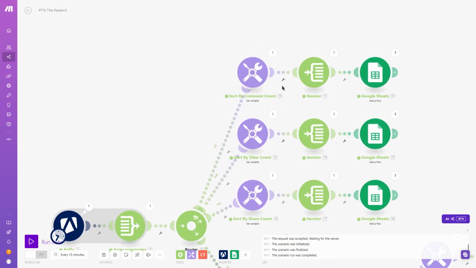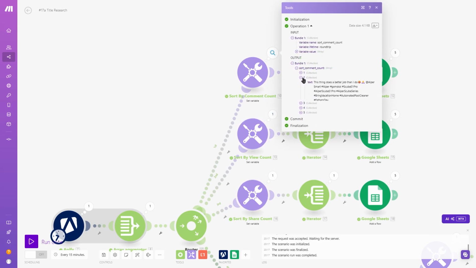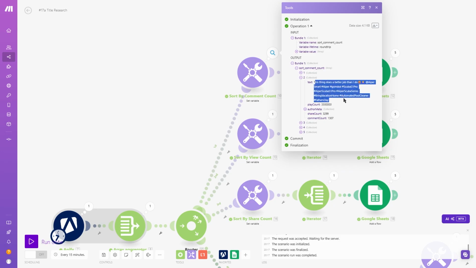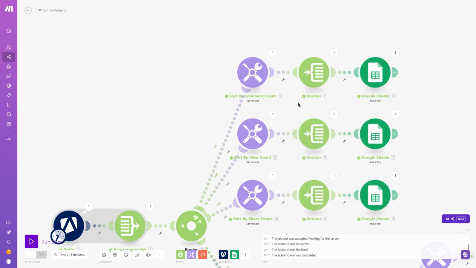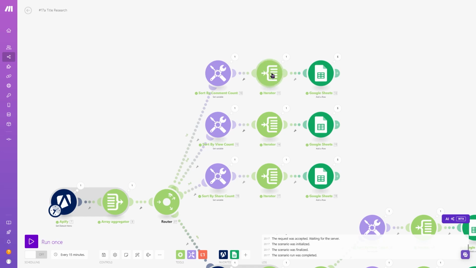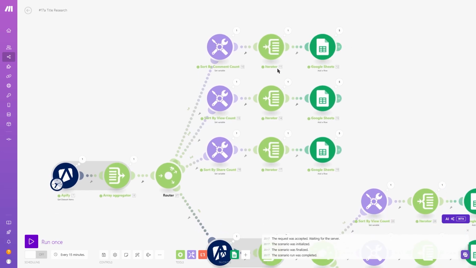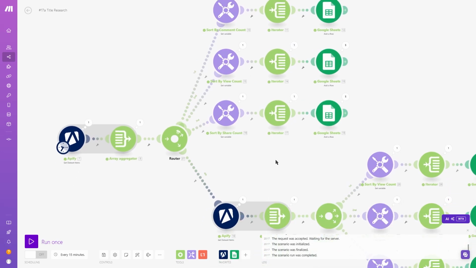I'm only going to pass out the amount of likes, comments and shares respectively, and the title. So you can see here the title of the TikTok and the amount of people that have watched it, and over here will be the comments and everything. Then separate them all into individual videos and just send them to the Google Sheet. Same for the comments, the views and shares. Same thing for YouTube.